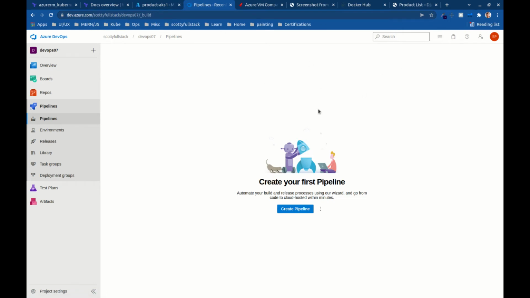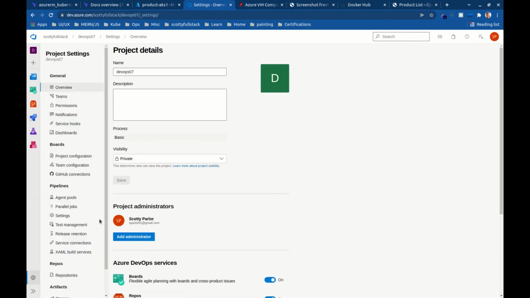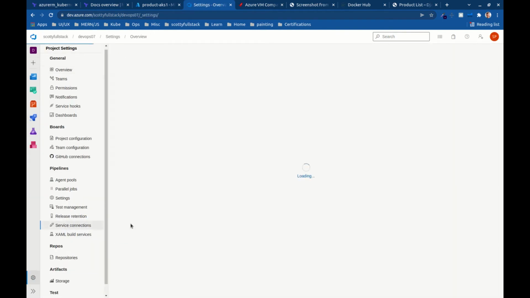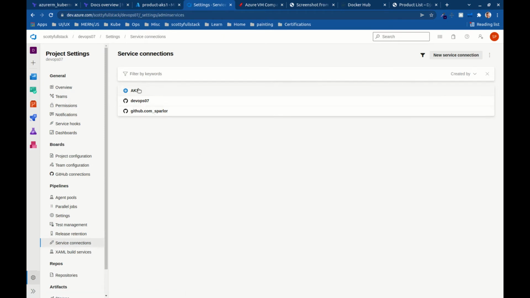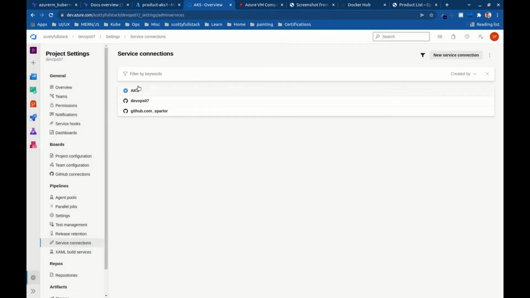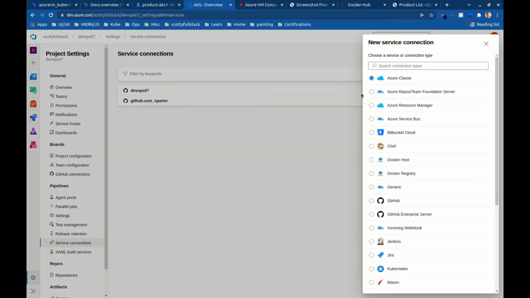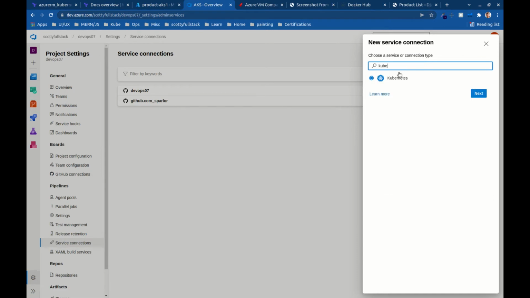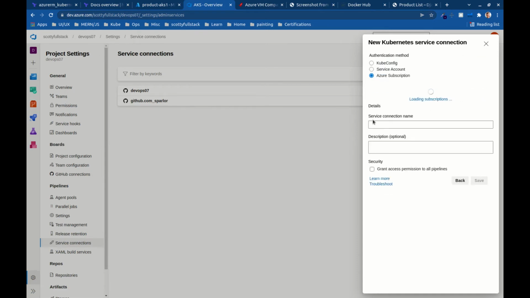You log in with your Microsoft credentials, and here we can authenticate to GitHub and pull that in, and then we can also authenticate to our Kubernetes AKS cluster. So let me just remove this, this is old for me. Okay, and so I have my GitHub already connected, and I want to add a new service connection. So you can add your GitHub if you haven't already, but I'm going to do Kubernetes, next.